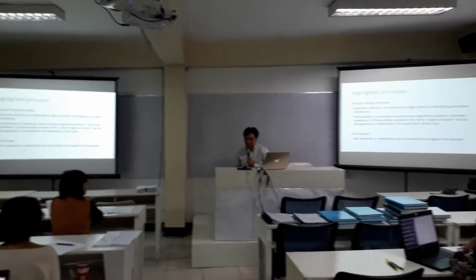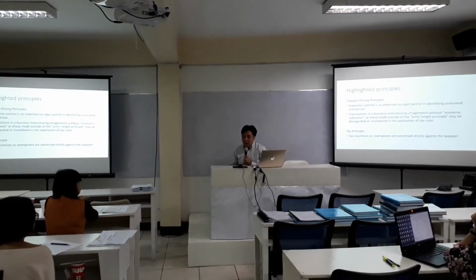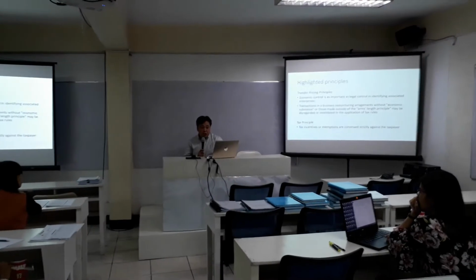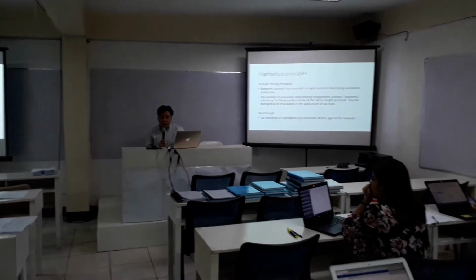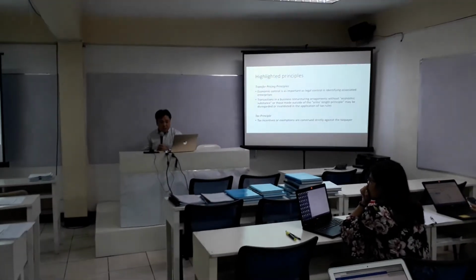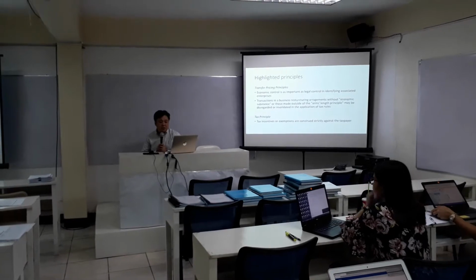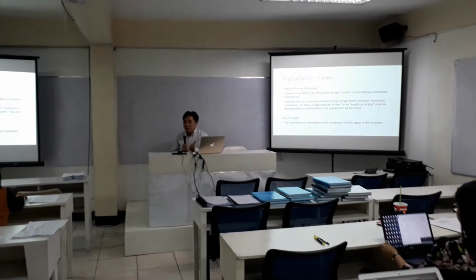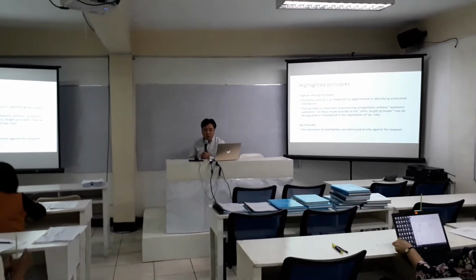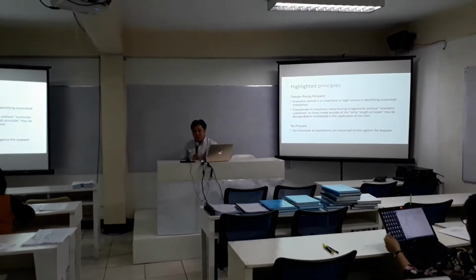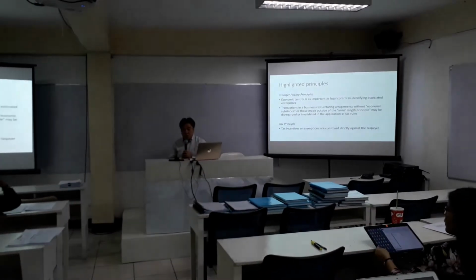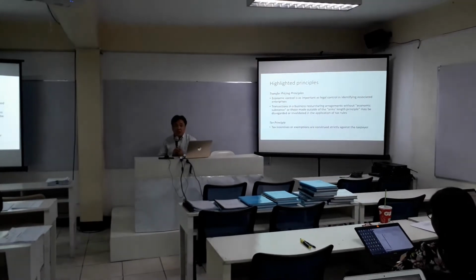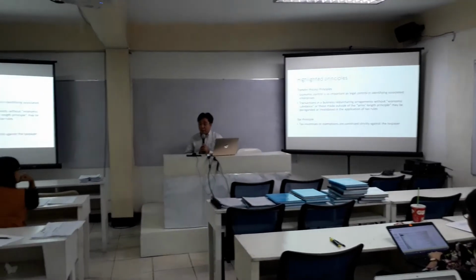It doesn't have much data. It's more of the principles of the arm's length principle being applied. Economic control is as important as legal control in identifying associated enterprises, and transactions in business restructuring arrangements without economic substance, or those outside of the arm's length principle, may be disregarded or invalidated in the application of tax rules. So these are the things that were highlighted in this case. And also, tax incentives or exemptions are construed strictly against the taxpayer. This is very similar with the Philippines also.